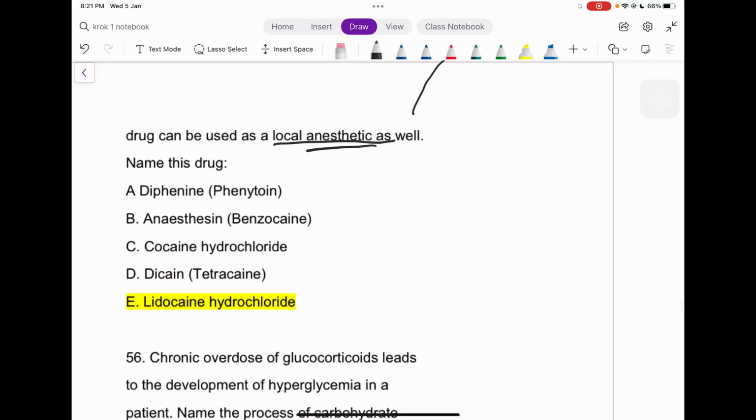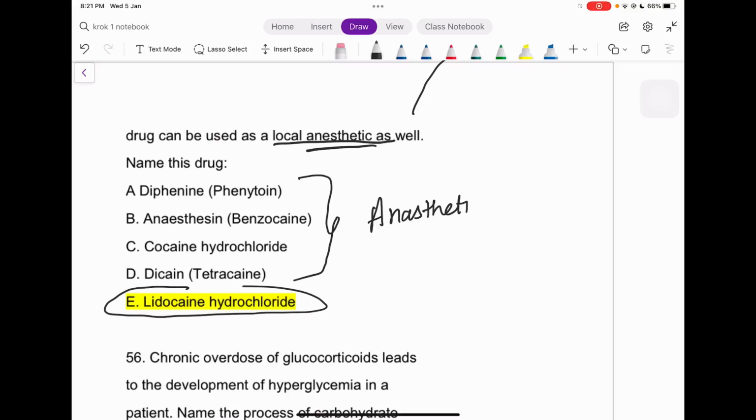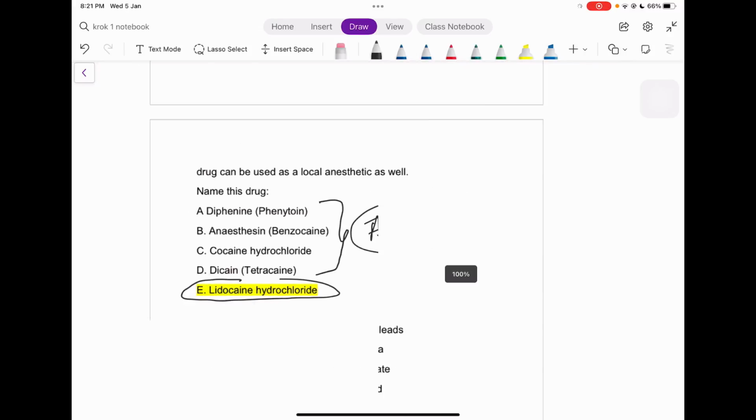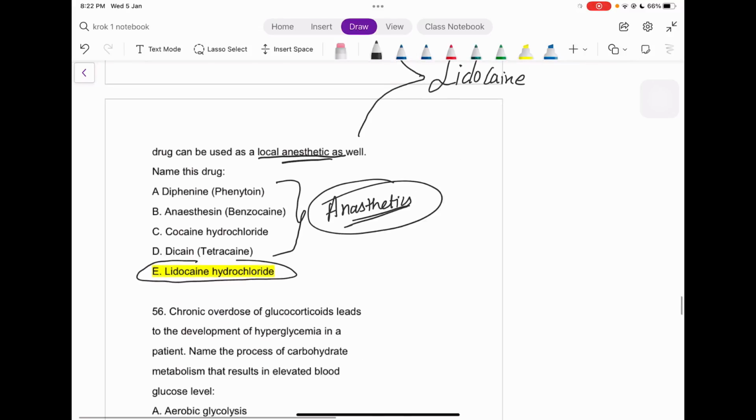And again, these are lidocaine. Also, it is lidocaine, right? Again, all of these have an analgesic effect, right? Like these are anesthetics. But none of these has any effect on the heart. So only lidocaine has the effect on the heart itself, right? Let's move to another question.